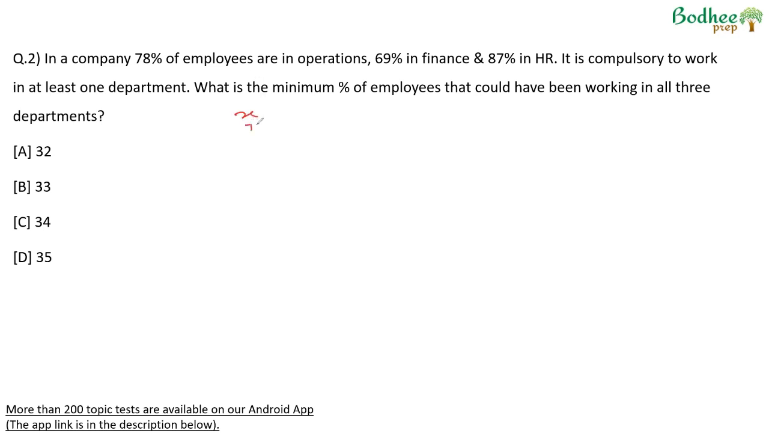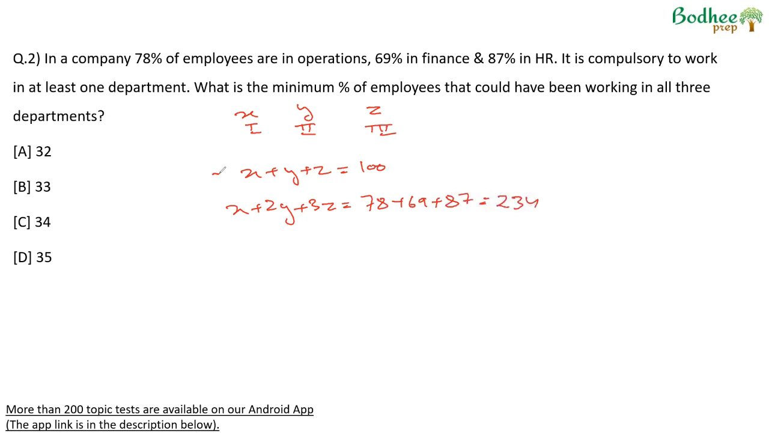If the number of people working in exactly one department is X, exactly 2 is Y, exactly 3 is Z, we can say the total number of people should be all the people in the company, that is 100%. And X plus 2Y plus 3Z, number of people working in one department plus twice the number of people working in 2 departments plus thrice the number of people working in all 3 departments, will be 78 plus 69 plus 87. This comes out to 234.